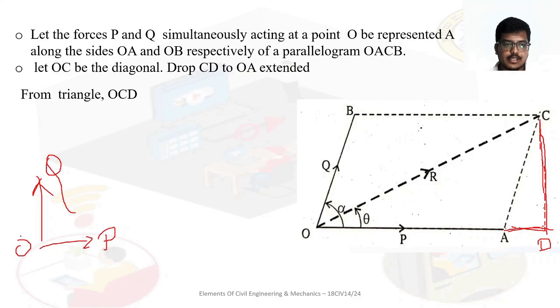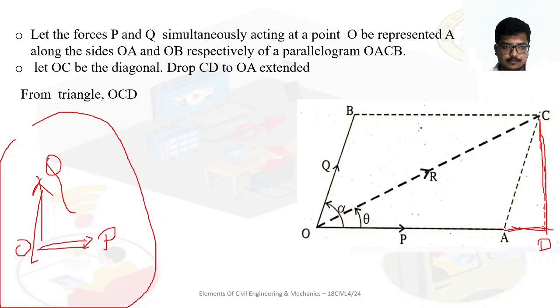Okay, so they give such types of problems in which they will give two forces, like P and Q, meeting at a point O. Then we need to find the resultant R. In such cases, what we have to do, see here.